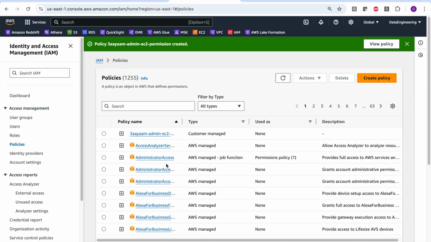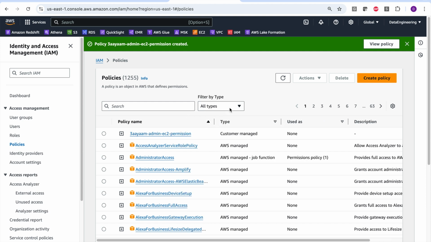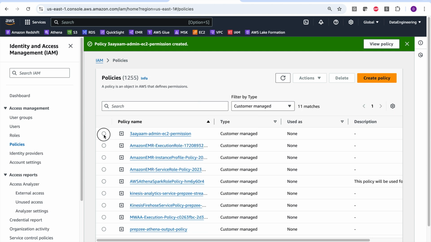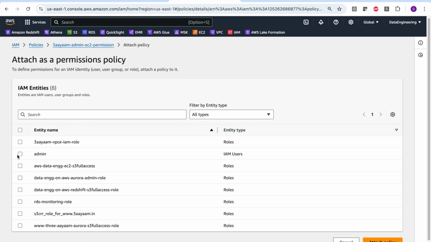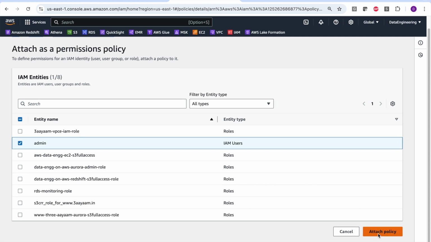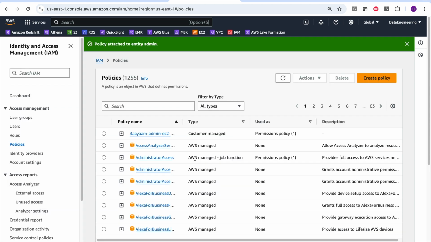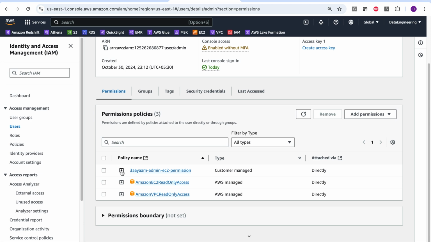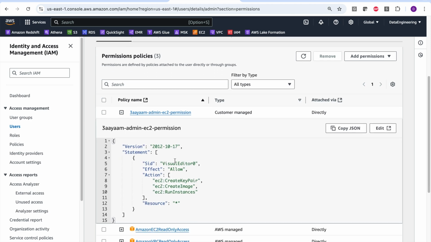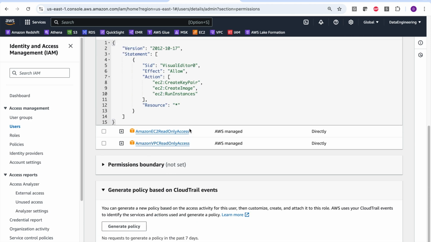Now what will I do? I will select this 3IAM admin EC2 permission. So here we can actually select customer managed because we have created this policy by ourselves, actions, and then attach. And I'll attach it to the admin user. Click on attach policy. All right, so now if I go back to the user, this particular user has three permissions: 3IAM admin EC2, read only, and VPC read only.